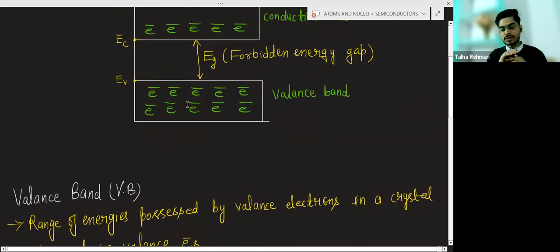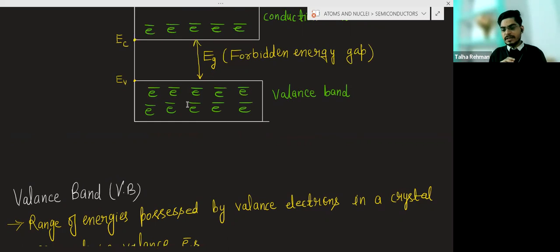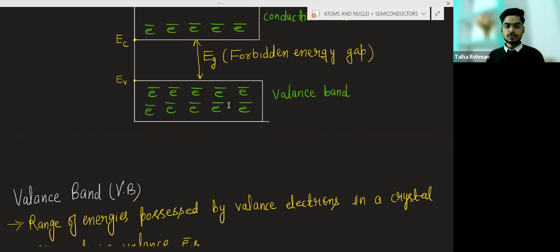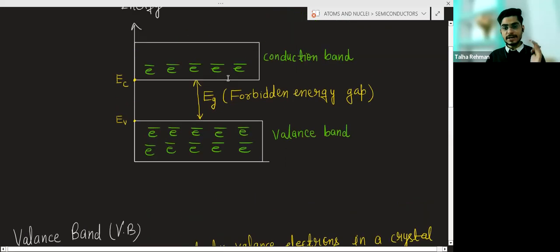They are involved in bond formation. Since the electrons of the valence band are involved in bond formation, they are not free electrons, so they will not participate in electrical conductivity. The electrons in the conduction band are the free electrons.